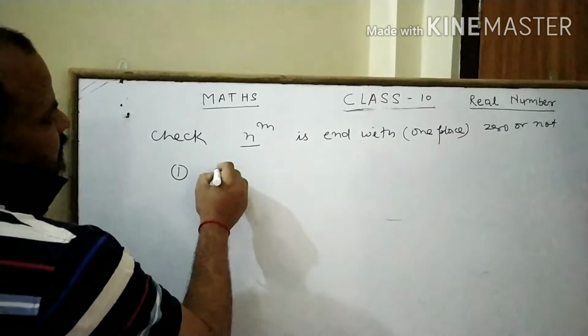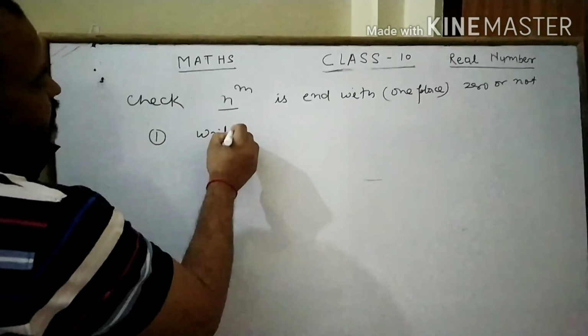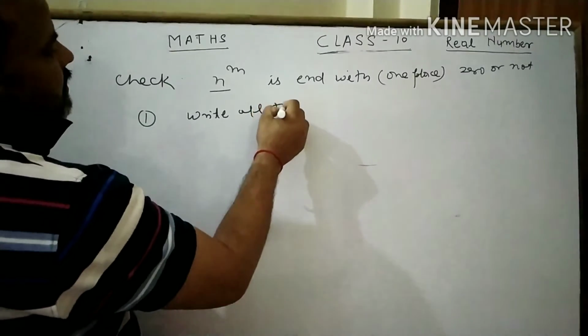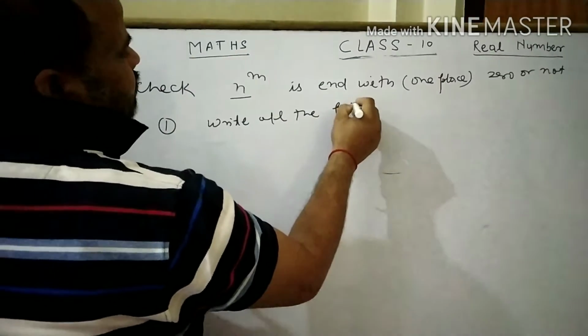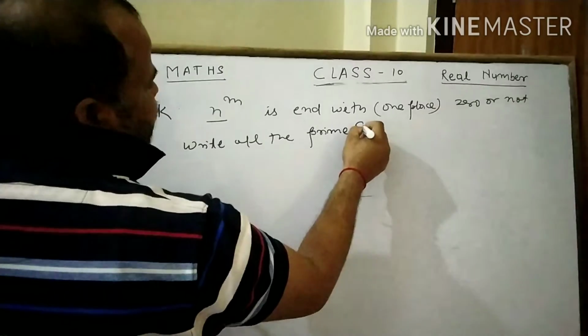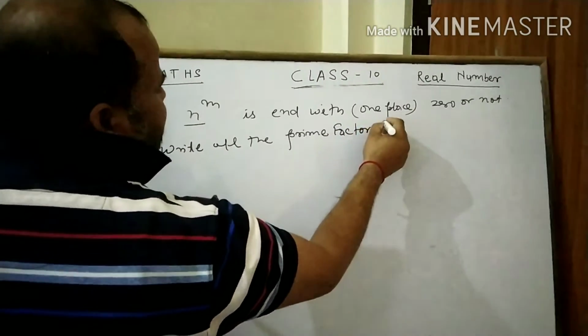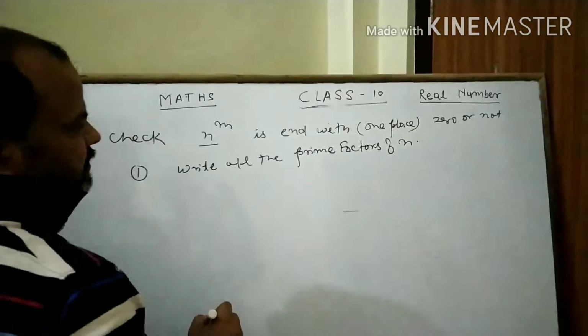Clear? Write all the prime factors of n. Clear?